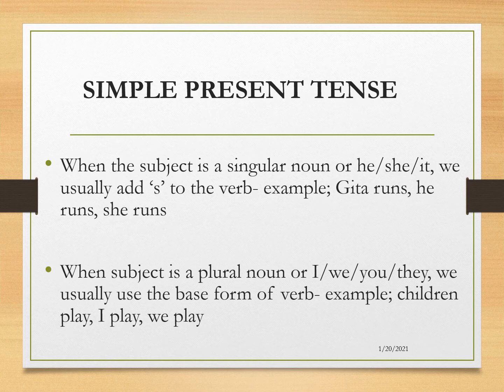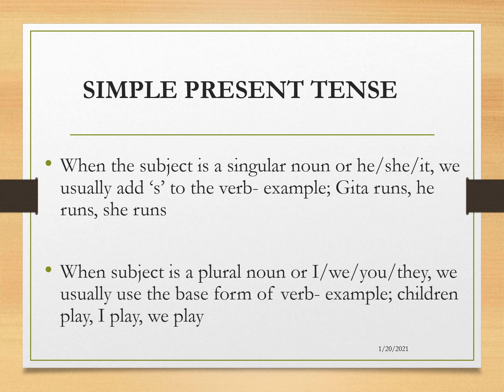Simple present tense. When the subject is a singular noun or he, she, or it, we usually add s to the verb. For example, Geeta runs, he runs, she runs. There are other rules also, like adding es or double s, or changing y and adding ies, or totally irregular verbs which turn totally different. So when we learn all the rules, we get to know all about it.